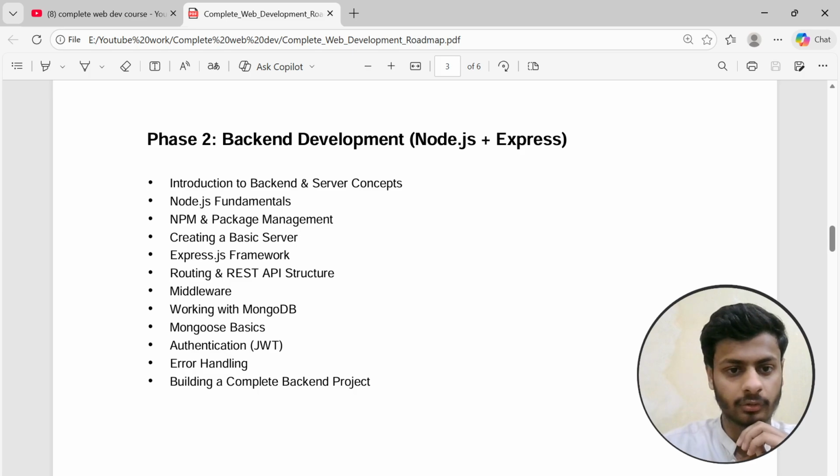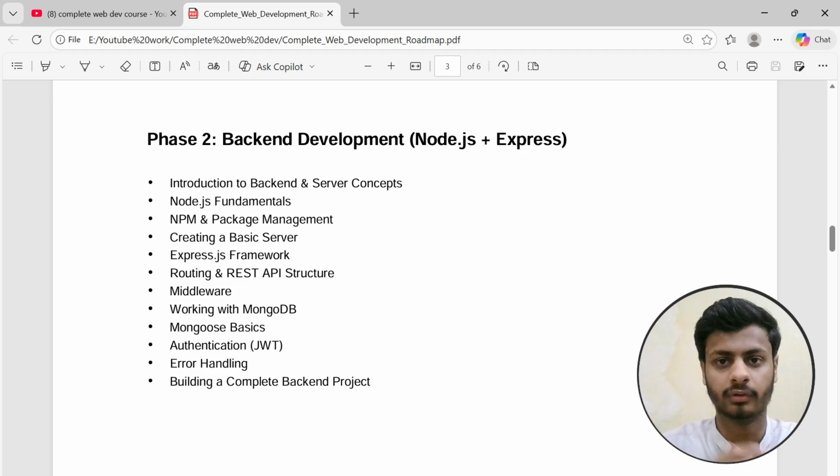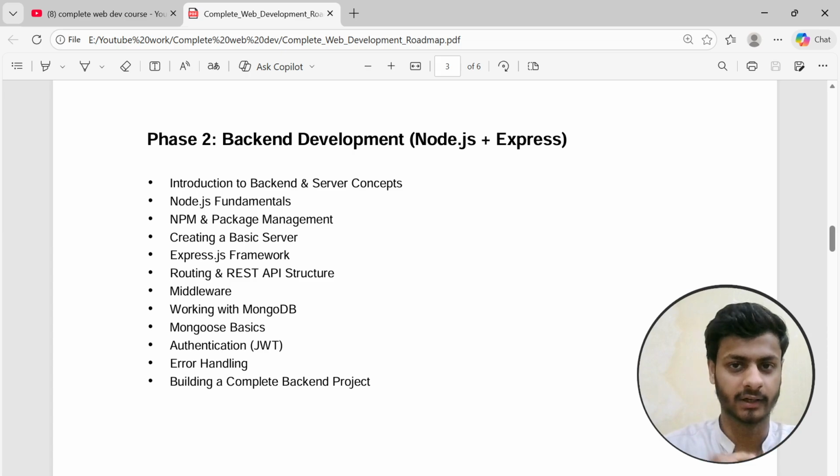and then Node.js fundamentals and npm packages, and we will cover creating a basic server, and then we will go deeper into routing, middlewares, error handling, authentication, and authorization, all these concepts in detail, with practical assignments and practical projects along the way. Then the database connections and all those things will be covered in the backend development.